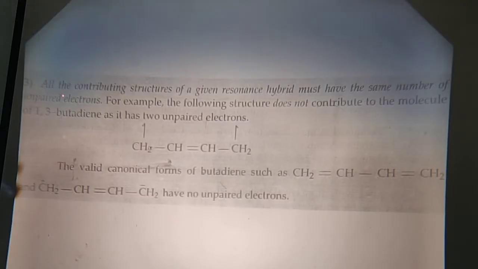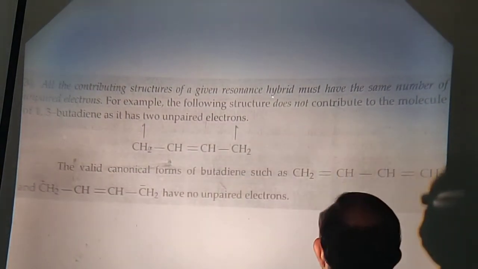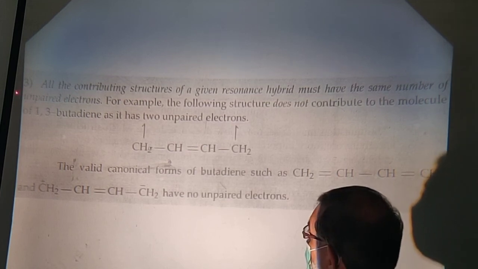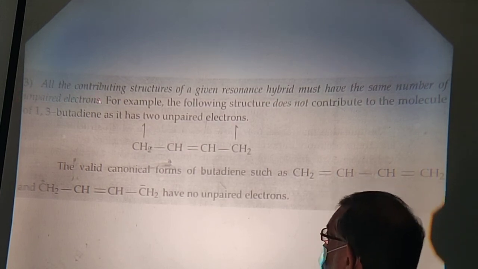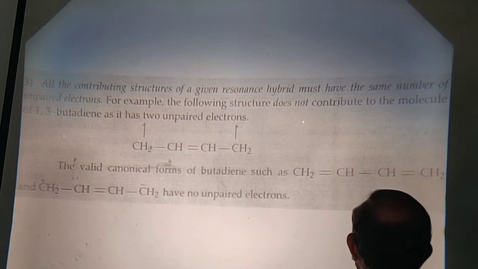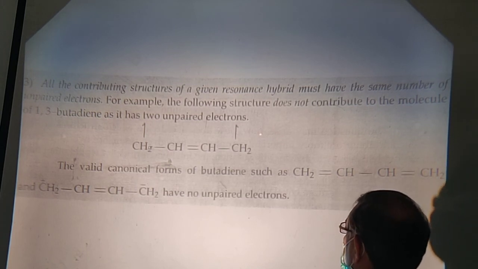Rule number 3. All the contributing structures of a given resonance hybrid must have the same number of unpaired electrons. For example, the following structure does not contribute to the molecule of 1,3-butadiene as it has 2 unpaired electrons.